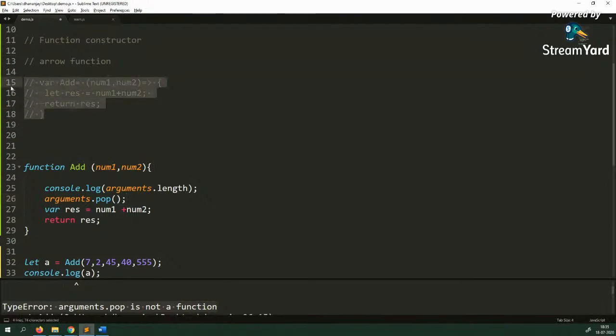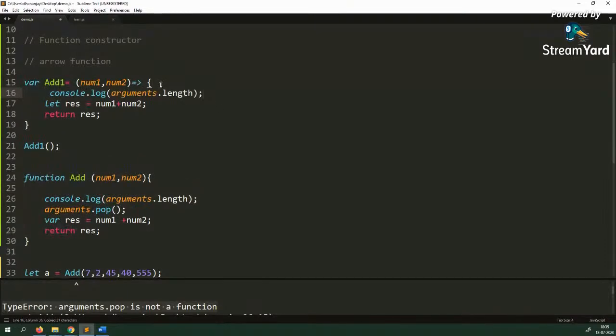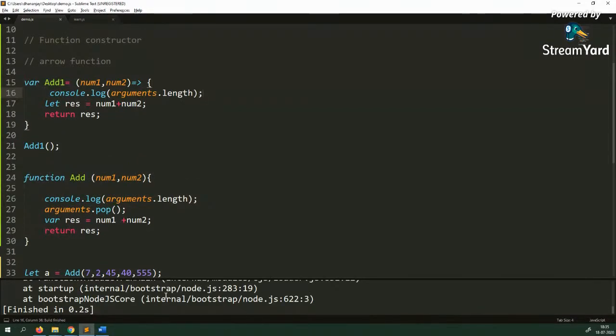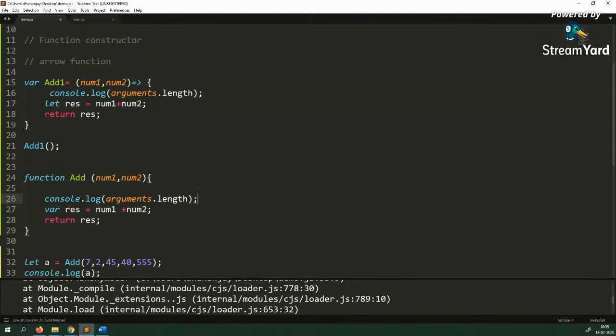So let's say that this is my arrow function. Let me call it add1. Okay, and let's just call add1 here. And if you try to do this right here, and let's get rid of this pop.